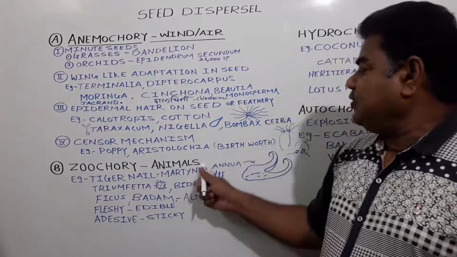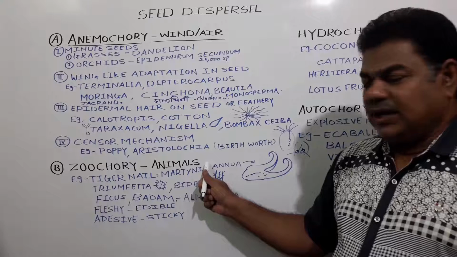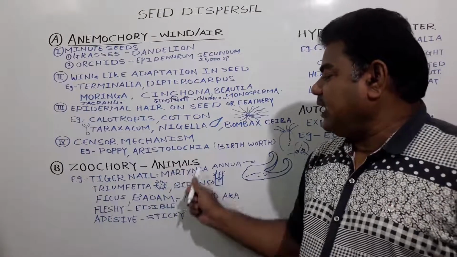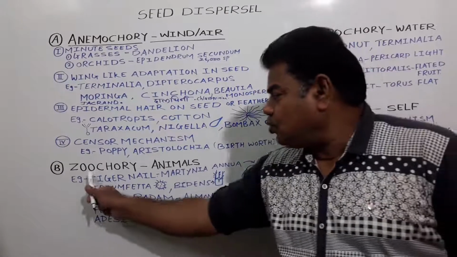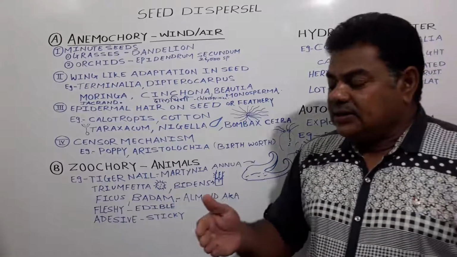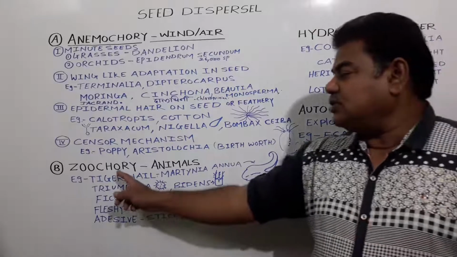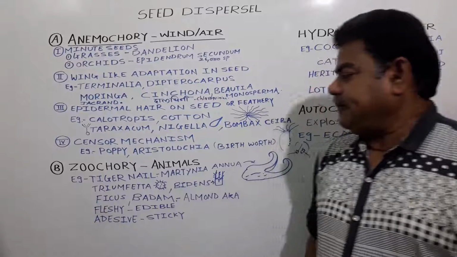Next, the agency which is useful to disperse the seeds from one place to another is animals, and the process carried out with the help of animals, we call it zoochory. Here zoo means animal, and the dispersal of seeds with the help of animals we call zoochory. Chory is the mechanism.